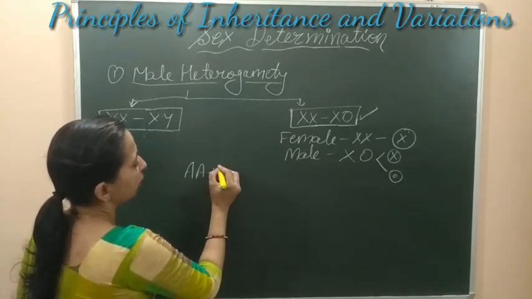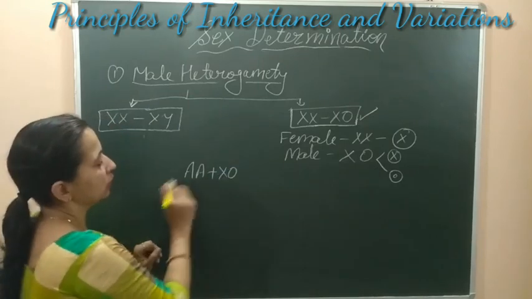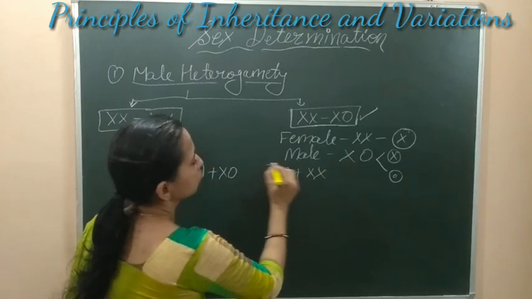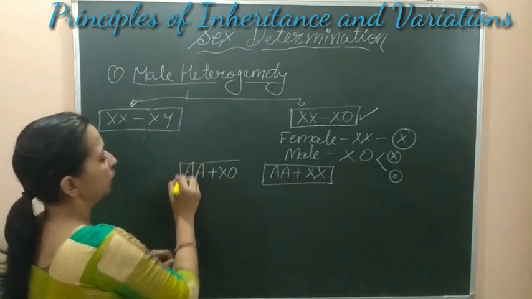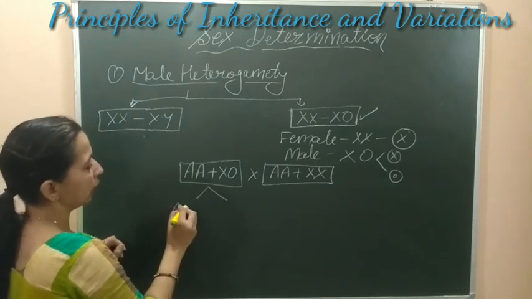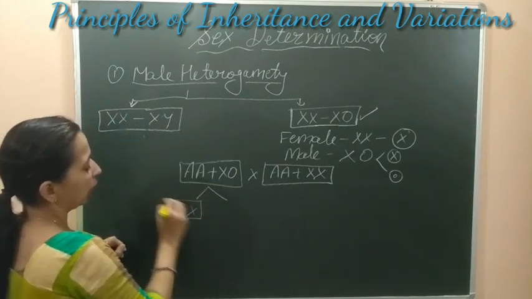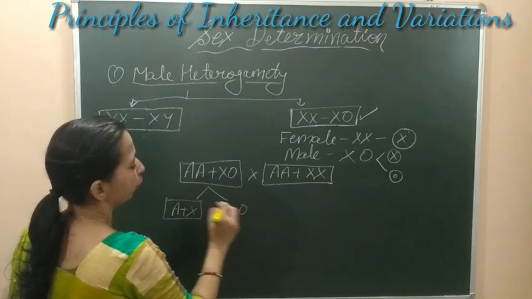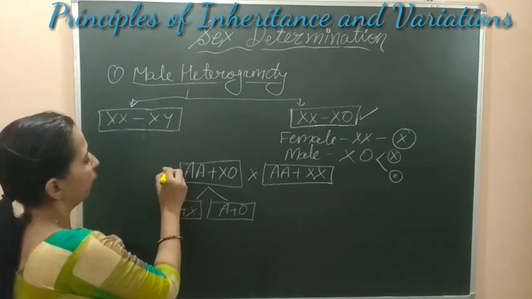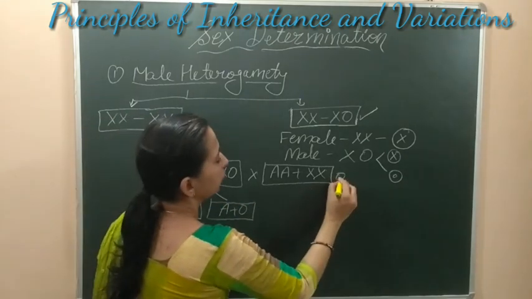This is XX or XO. This is the male when it is crossed with the female, which is XX or XO type. Here in this condition, the male partner will form 2 types of gamete, that is A plus X and A plus O. These 2 types of gametes will be formed by the male. So this is male and this will be the female.